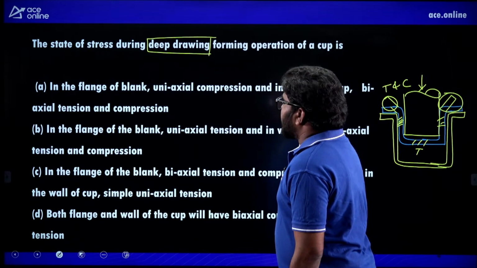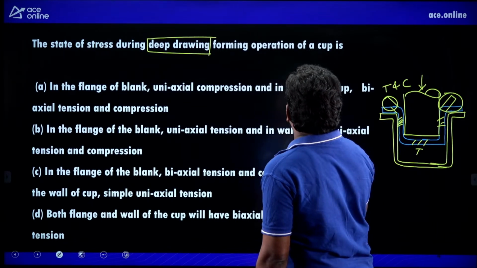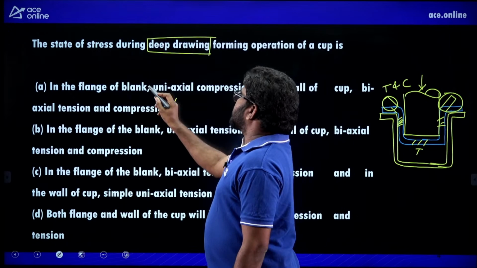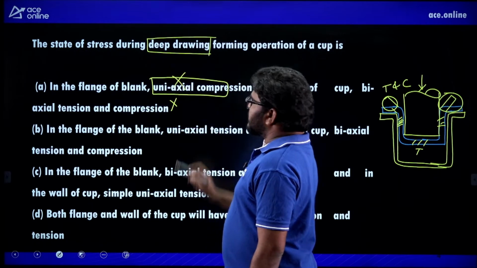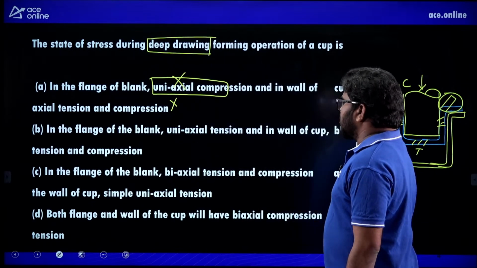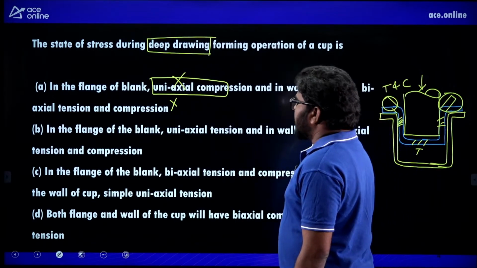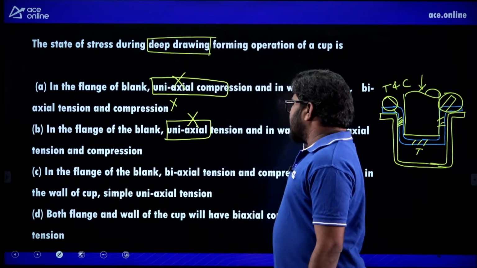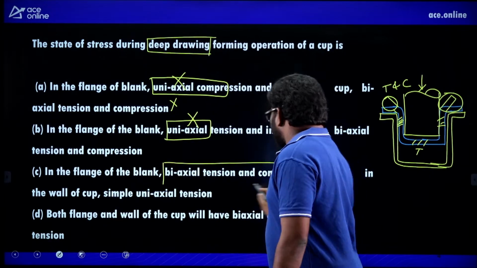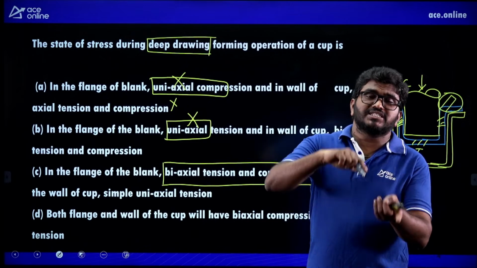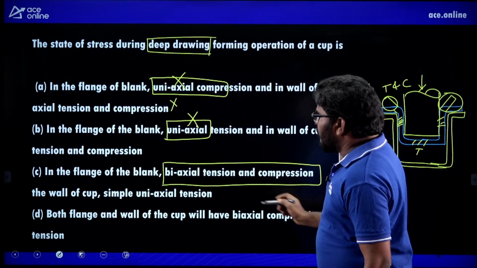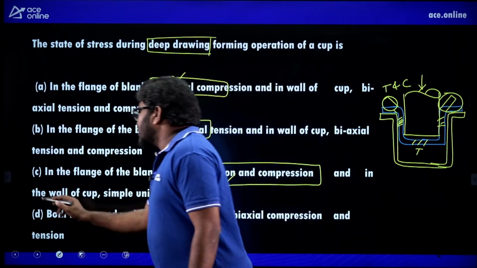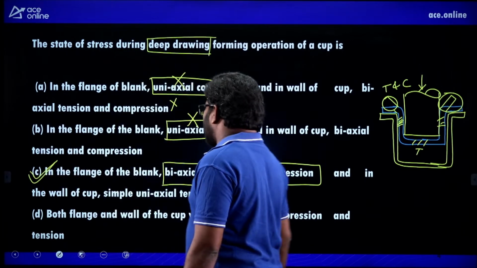In the flange of blank uniaxial compression and in wall of cup biaxial tension and compression. No. Flange portion lo uniaxial compression undadu. Next. In flange of the blank uniaxial tension and in wall of the cup biaxial compression. No, uniaxial undadu. In flange portion of the blank biaxial tension and compression. Okay, flange portion lo tension and compression రెండు ఉంటాయి and wall of the cup lo simple uniaxial tension ఉంటుంది. So C is the correct answer.